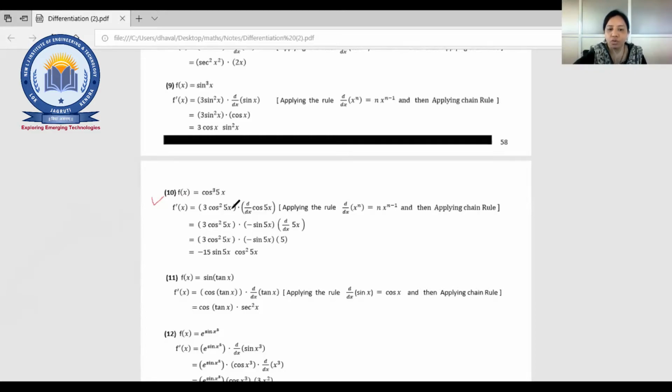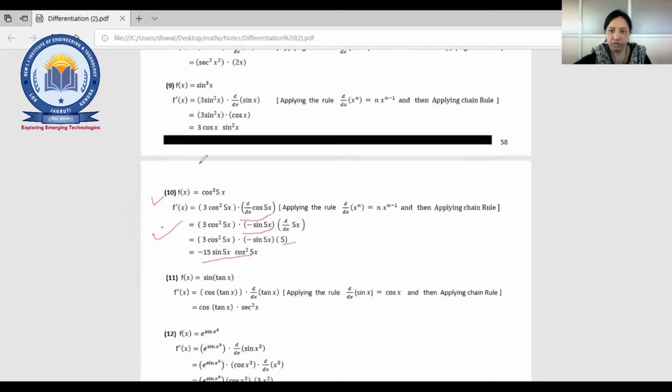So 3 cos square 5x, again cos 5x. So cos 5x differentiation is what? Minus sin 5x. Again d by dx 5x. So this is like x, right? So for 5x the differentiation is 5. So the final answer will be minus 15 sin 5x cos square 5x. Okay. Now is there any doubt?